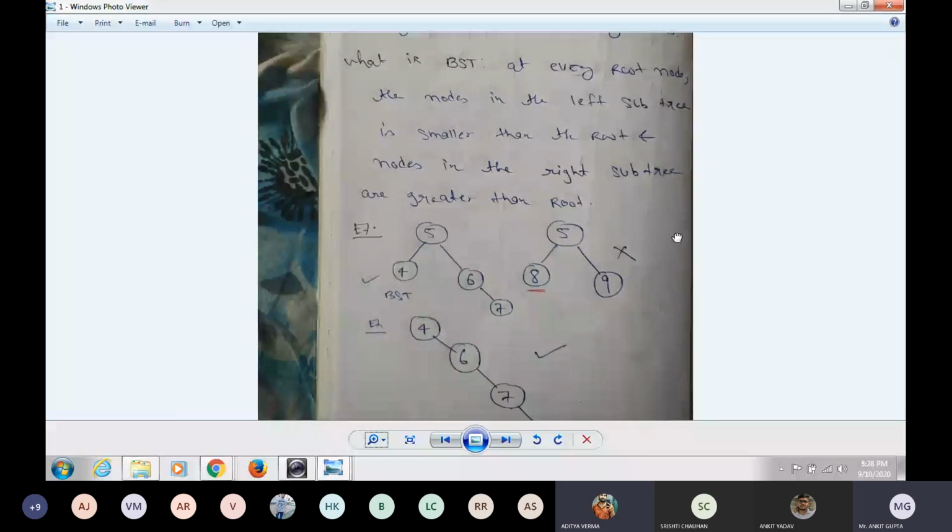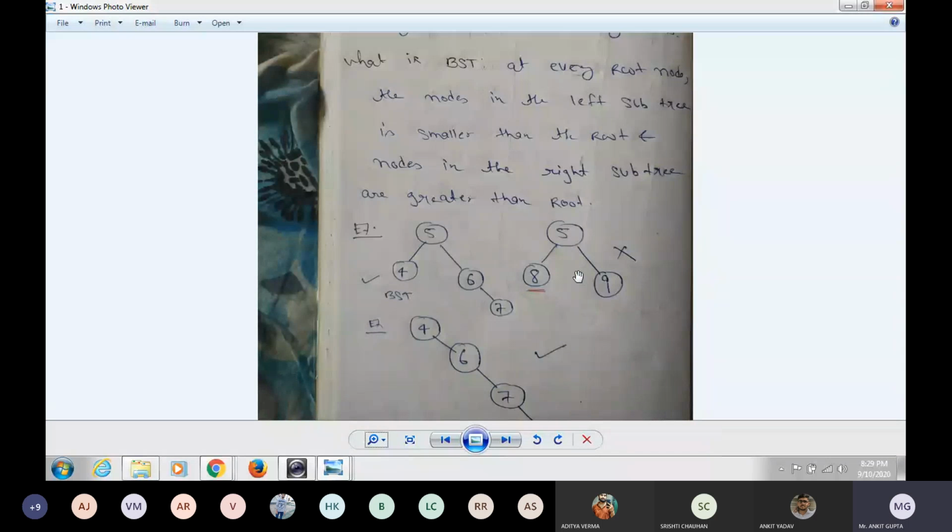What is the second one? Sir, it is not a BST. It is not because the left child is greater than the root. The right child is okay, but the left is greater than the root, so it is not a BST.